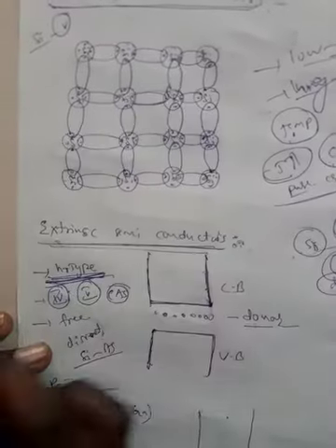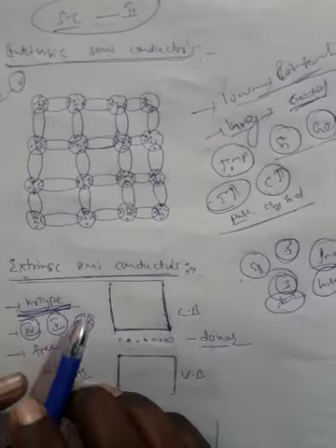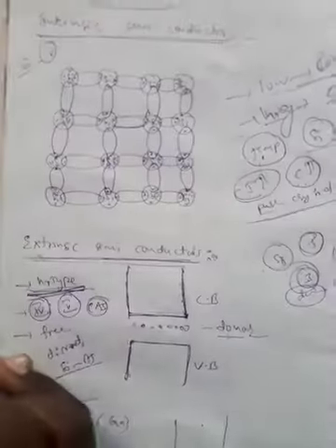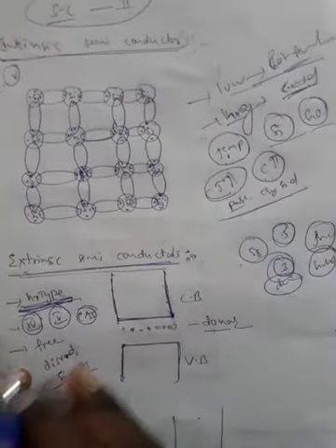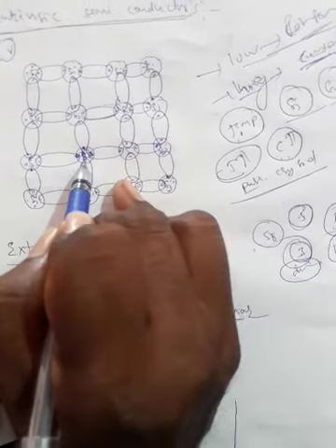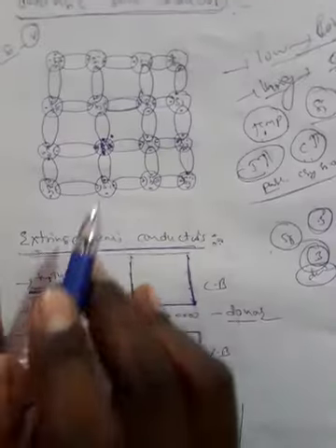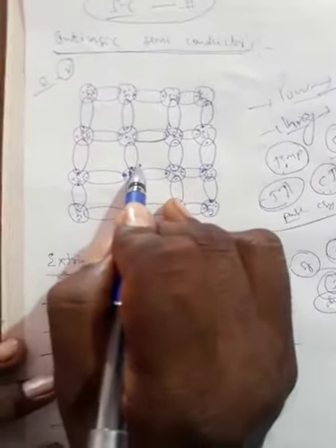For example, this is the pure crystalline solid, this is an intrinsic semiconductor. There is no doping. Now in an extrinsic semiconductor, we want doping. This is the silicon atom, a fourth group element, valency 4. Here the fourth group element is replaced by the fifth group element, arsenic. The fifth group element valency is 5, so there are 5 valence electrons: 1, 2, 3, 4 and the remaining fifth electron occupies a discrete level. Due to this free electron, it produces conductivity.